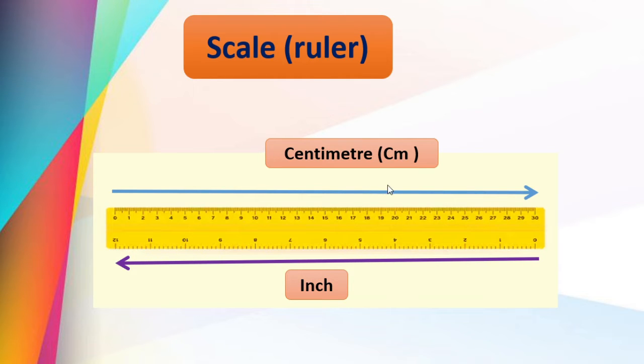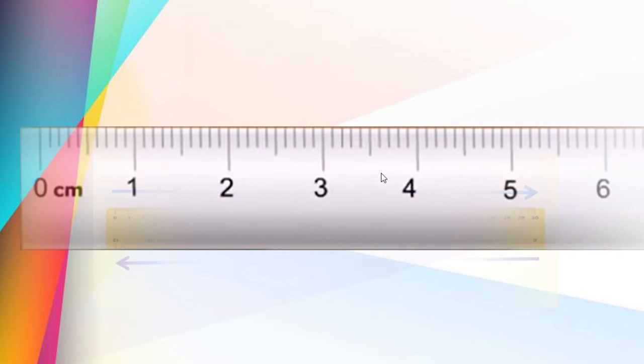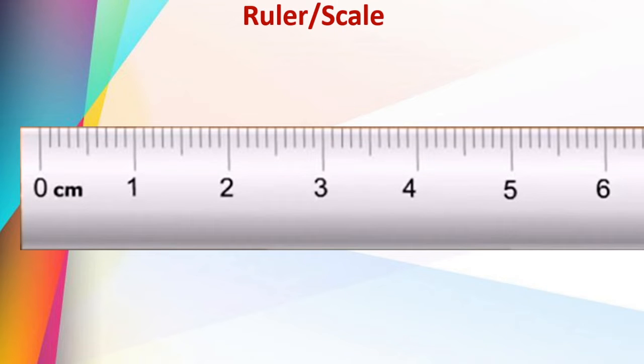Now we will study about centimeter. Yes, dear children, this is a scale. Here it is enlarged. You can call this a ruler too. Now, please observe the lines carefully.